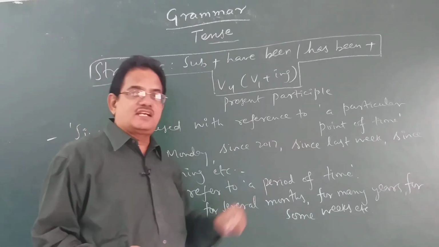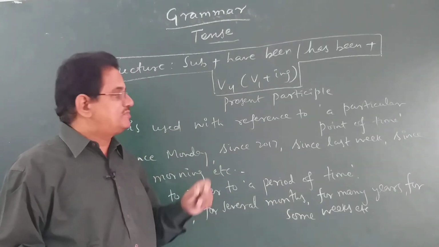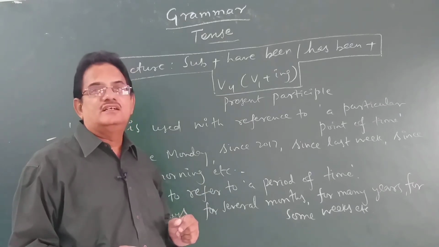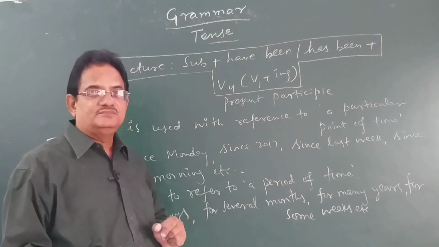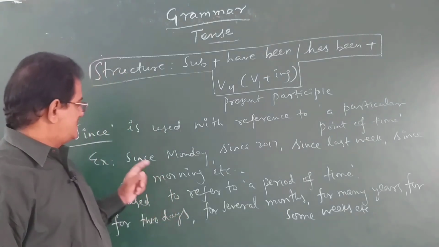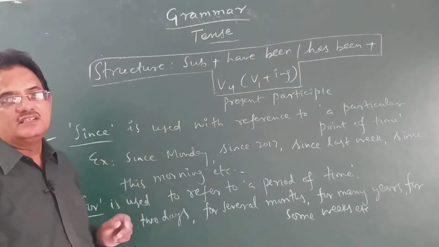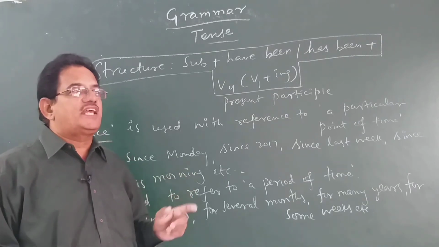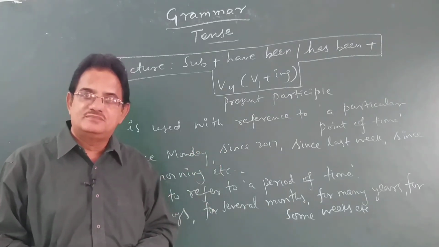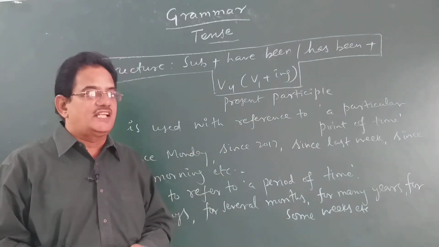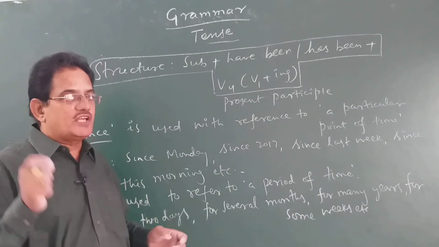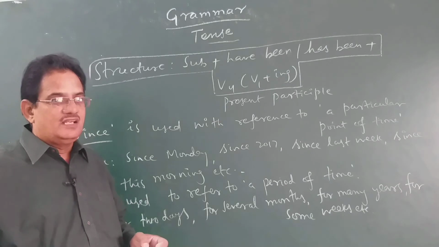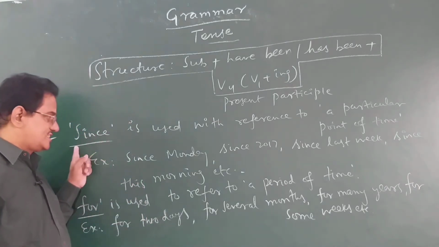Since last week. It has been raining since last week. Okay, children, in the same way, since this morning. It has been raining since this morning. The children have been playing in the ground since this morning. We are referring to a particular point of time there. Then we use the word since.